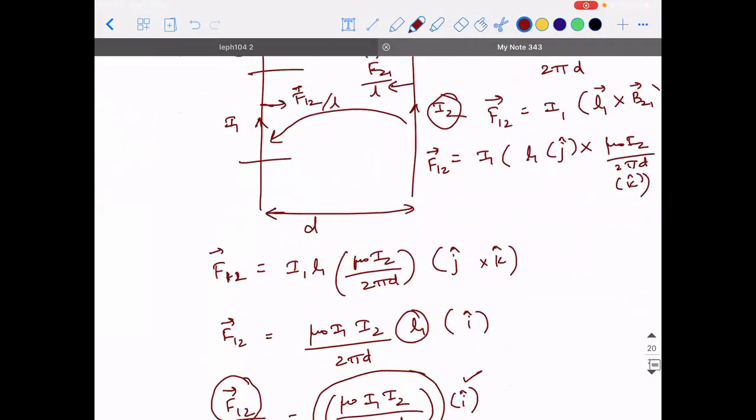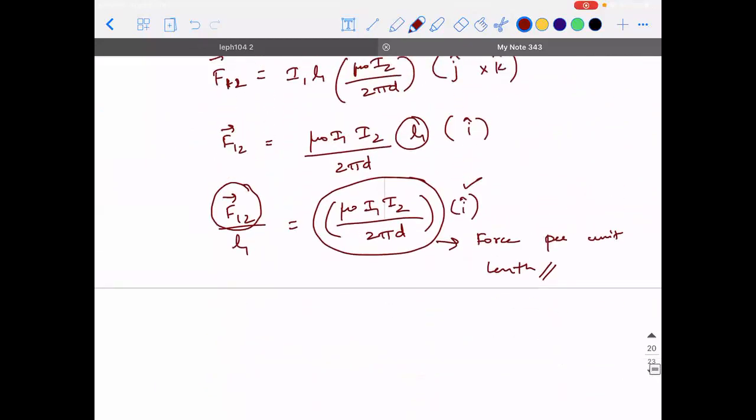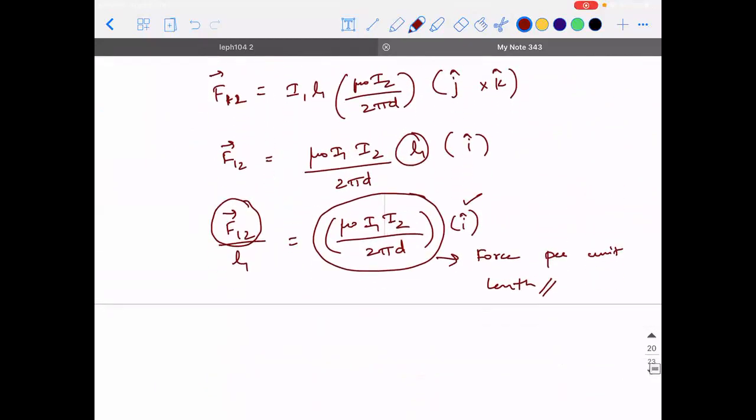And the force per unit length that is going to act between them is given by the formula mu naught I1 I2 divided by 2 pi d.